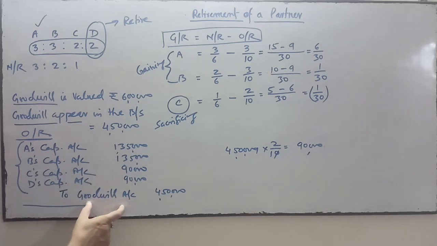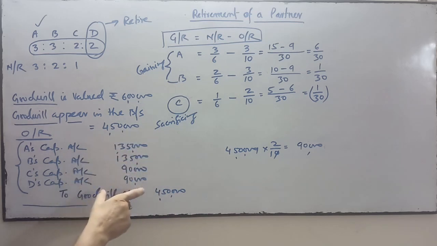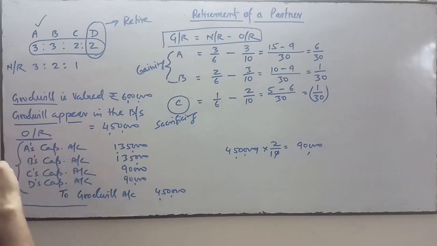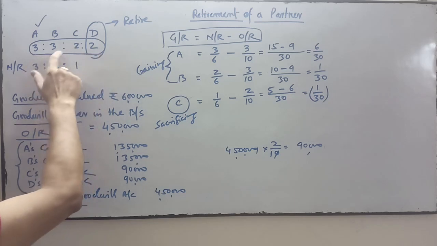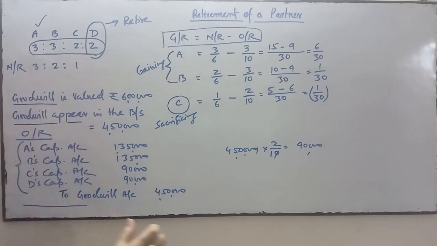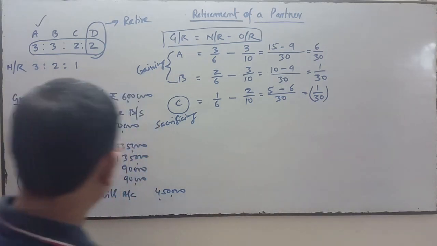So we credit the goodwill and this amount will be transferred to all partners' capital accounts, including the retiring partner, in the old ratio 3:3:2:2. In this ratio, we will divide 4,50,000 between them.